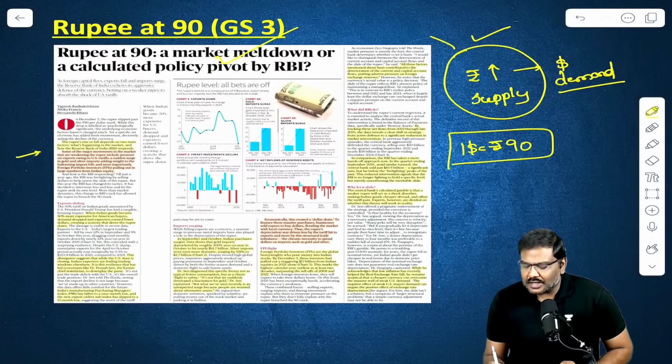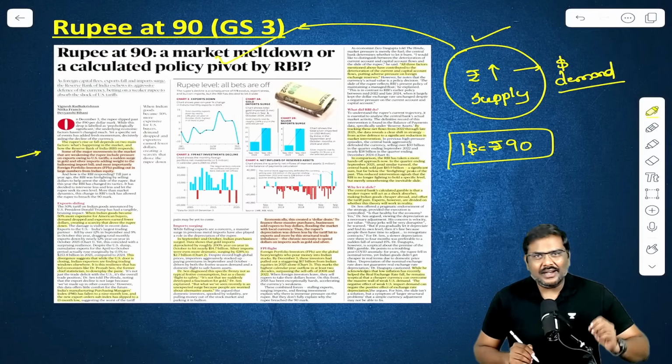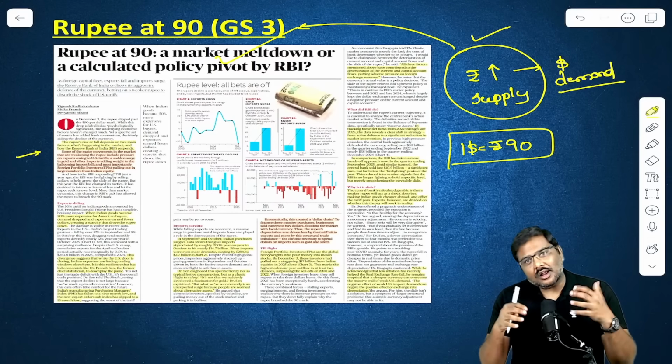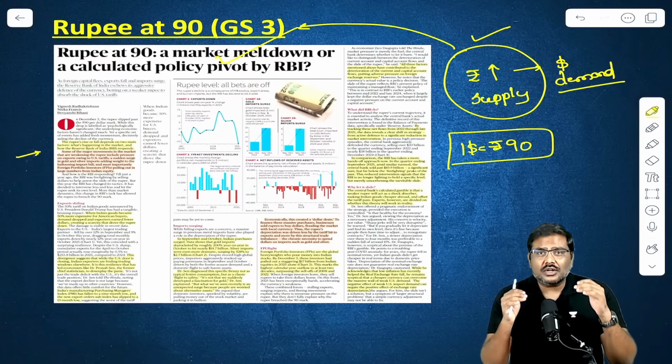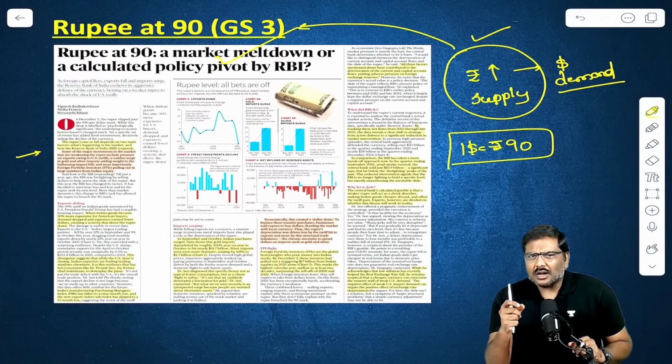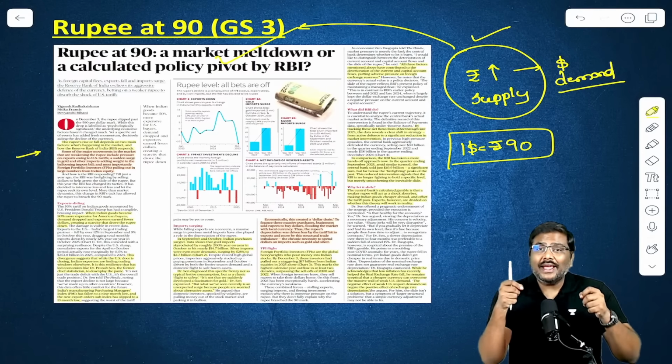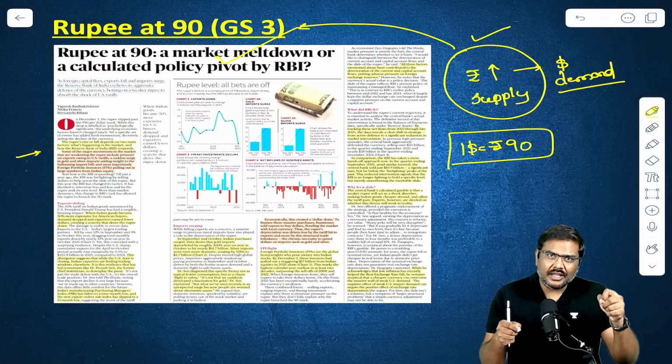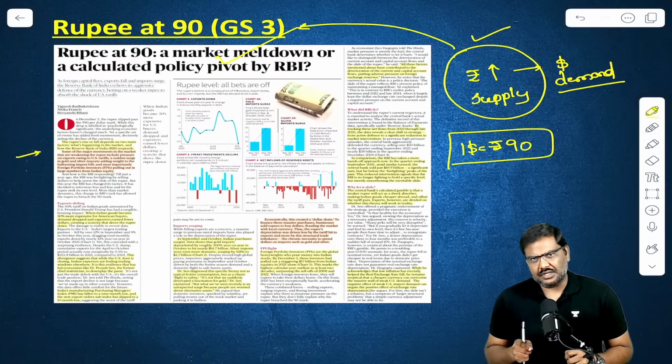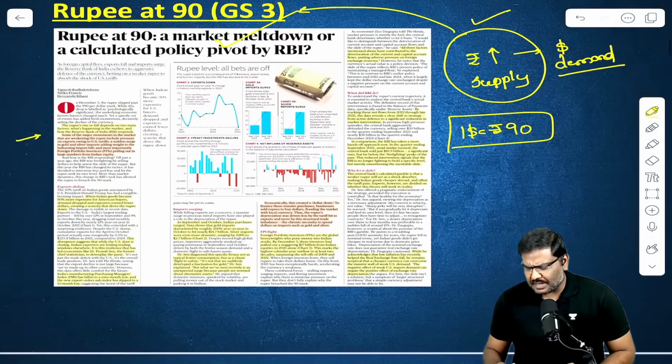So the article discusses what is happening in the Indian economy, what RBI is doing, and first and foremost, what the role of RBI is and why RBI is not intervening to the extent it intervened earlier whenever there was a rupee depreciation. Let's understand step by step.